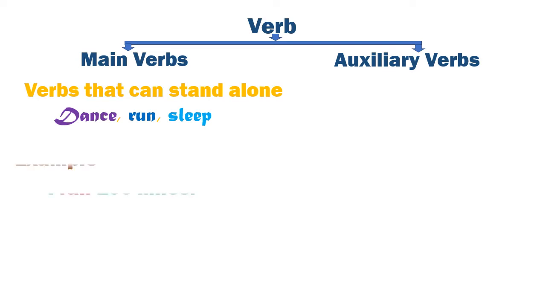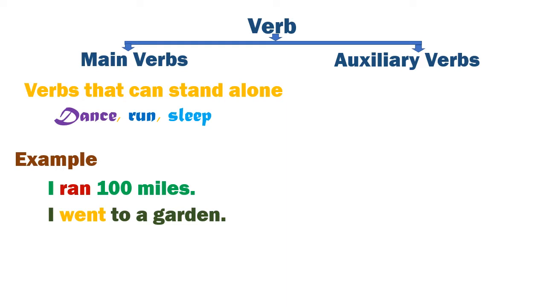Look at the following examples. I ran 100 miles. What is the verb in this sentence? Ran. I went to a garden. Went. I saw a movie. Saw. Here, ran, went and saw are main verbs because they function alone in a sentence.